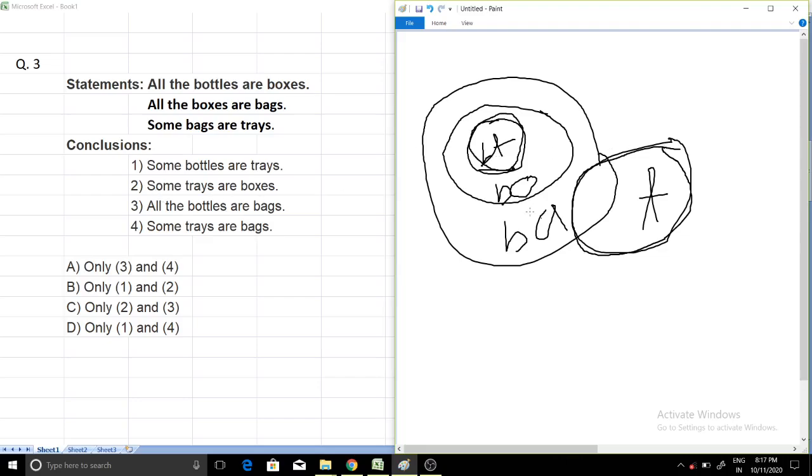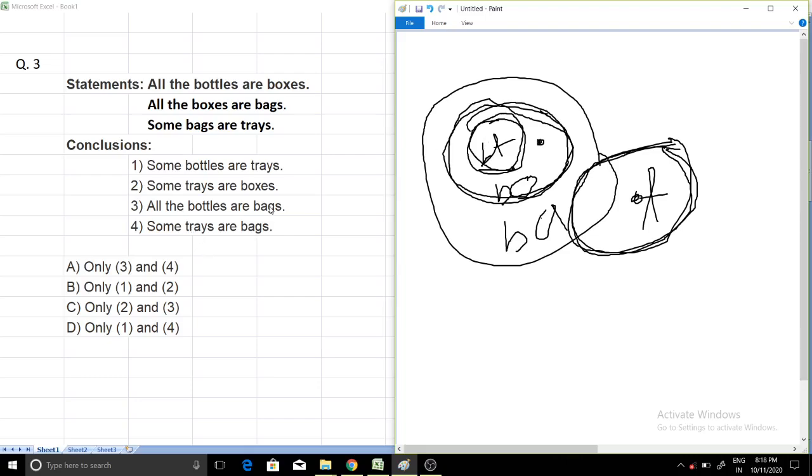Some tray are boxes. So tray is this part, and boxes is this part. This is boxes, BO for boxes. Some tray are boxes. No. Because this circle and this circle, is there any intersection? No. So this is also false.